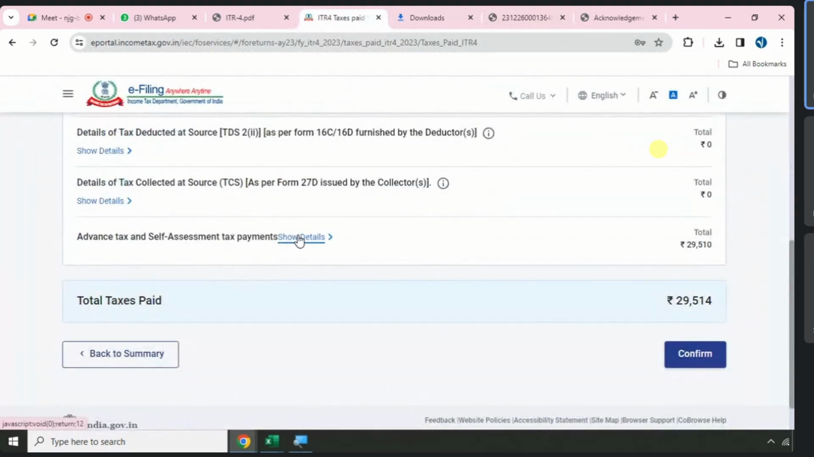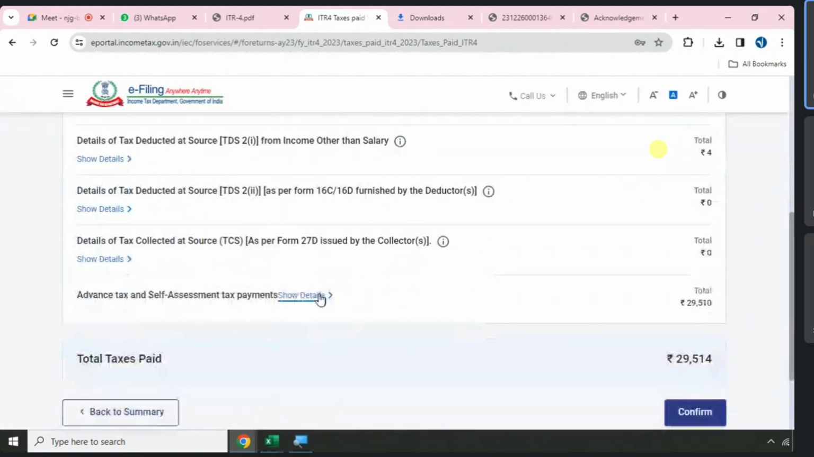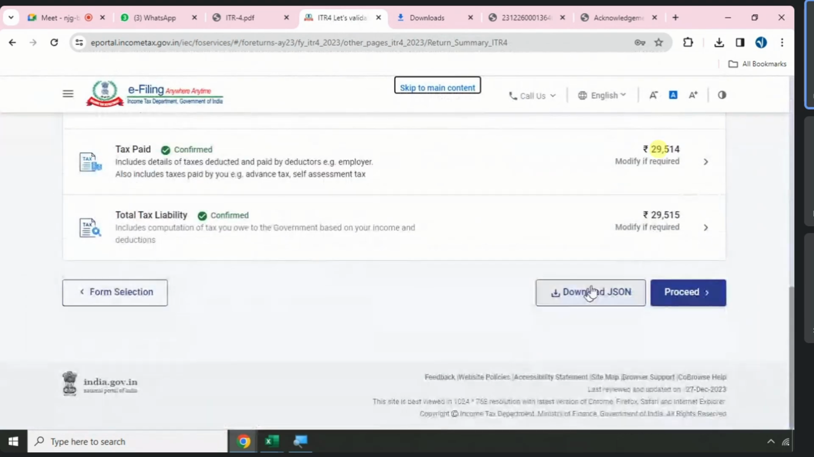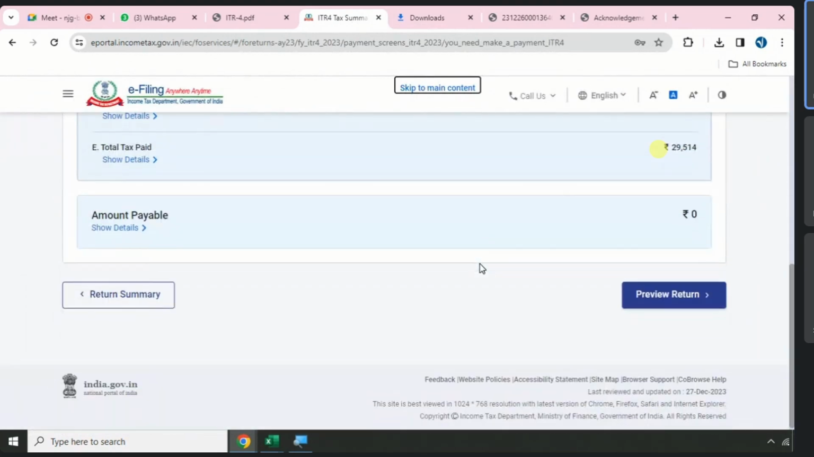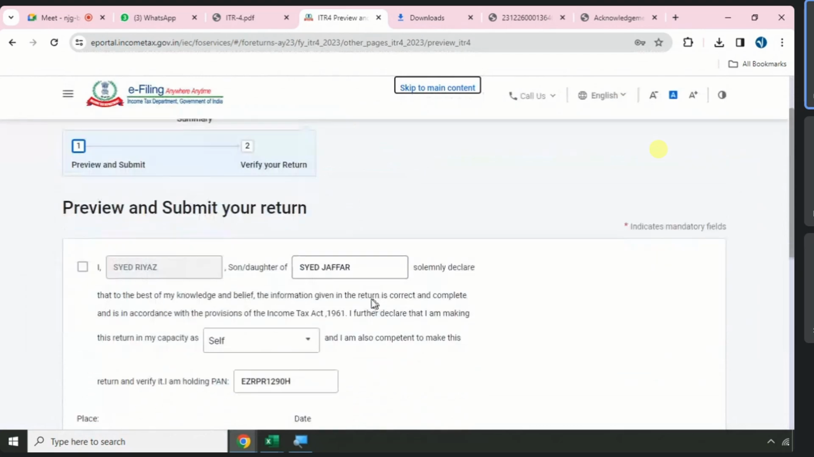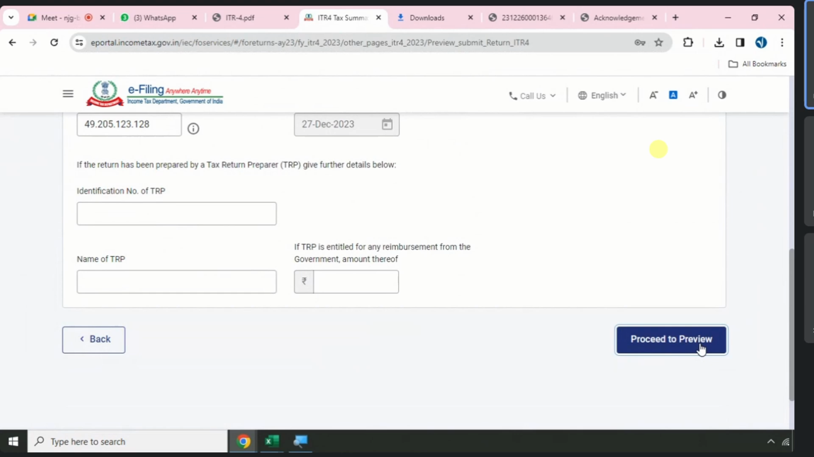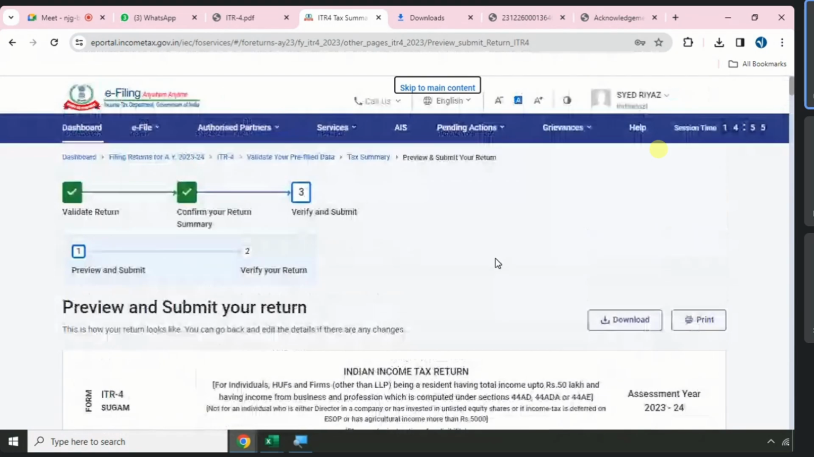Go to where? What is page number 4? Taxes paid. You need to go there and add the challan number, serial number, BSR code, date of deposit, amount of deposit. So whatever liability was created, we also paid. So now you need to make payment of 0 and directly go to preview the return, select the declaration and go to proceed to preview. Then the next step will be the last one, preview and confirm with Aadhaar OTP. I will show you the same practicals with a firm.